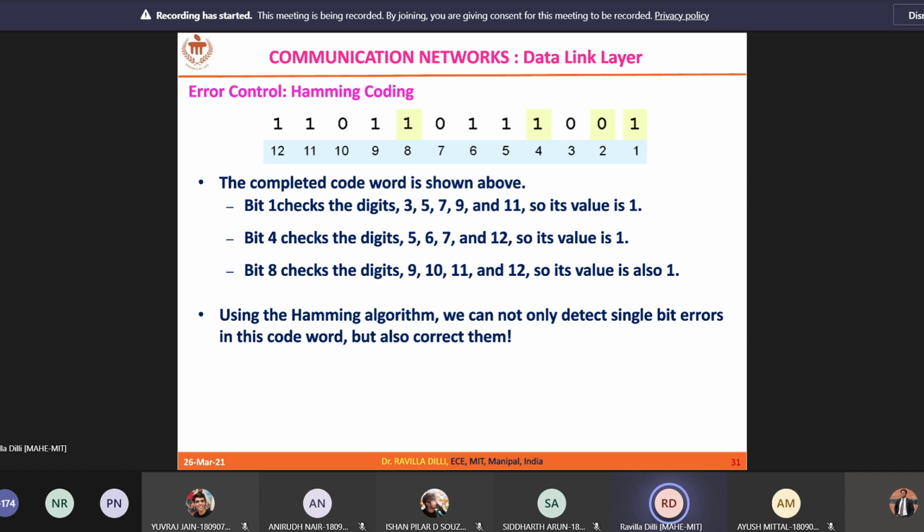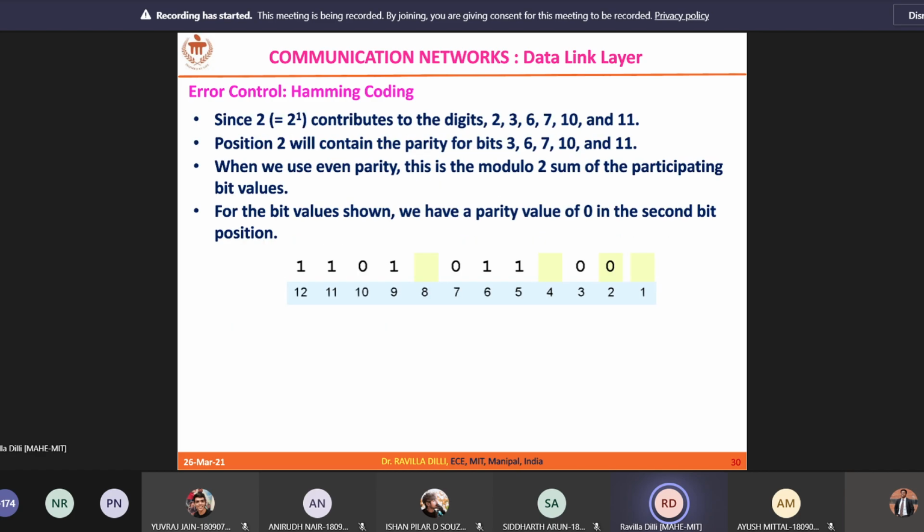You can copy this code word if you want. The code word is 1101 1101 0111 001. This is the 12-bit code word. Now let us calculate the same R0, R1, R2, R3.